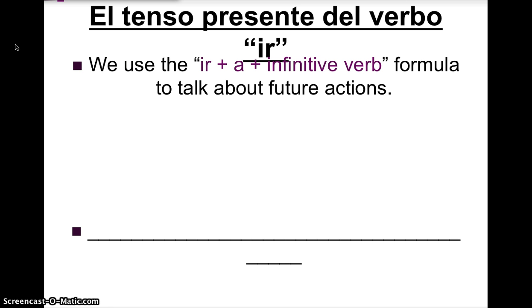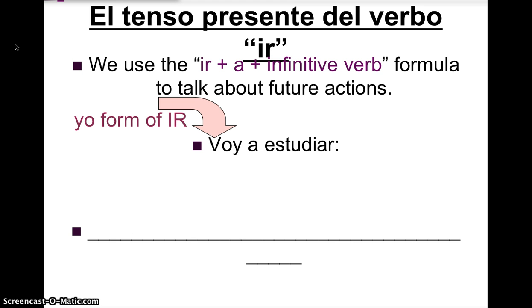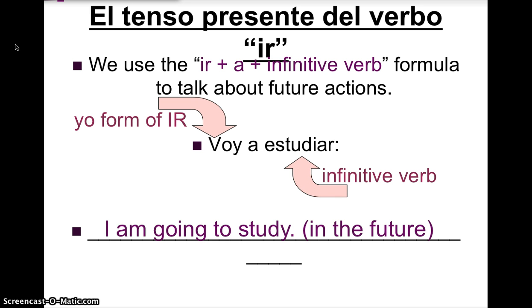We use ir plus a plus infinitive to talk about future actions. Voy a estudiar. So instead of just talking in the present tense, you want to talk about something that's happening in the future. You have a form of ir and an infinitive verb. I am going to study in the future.